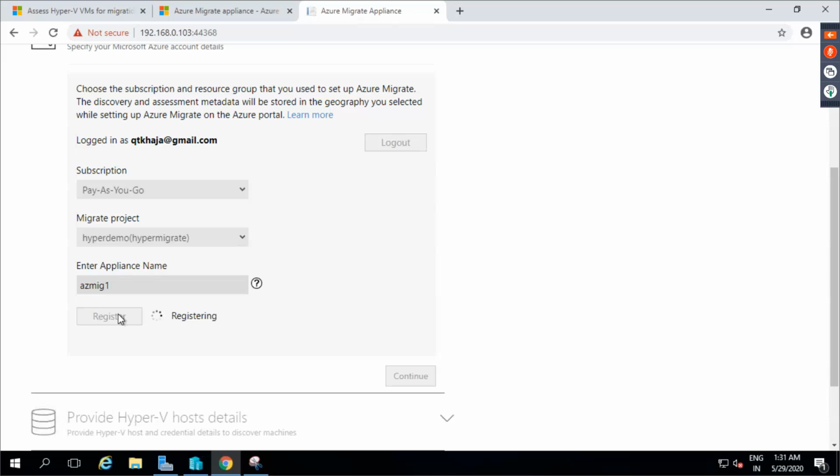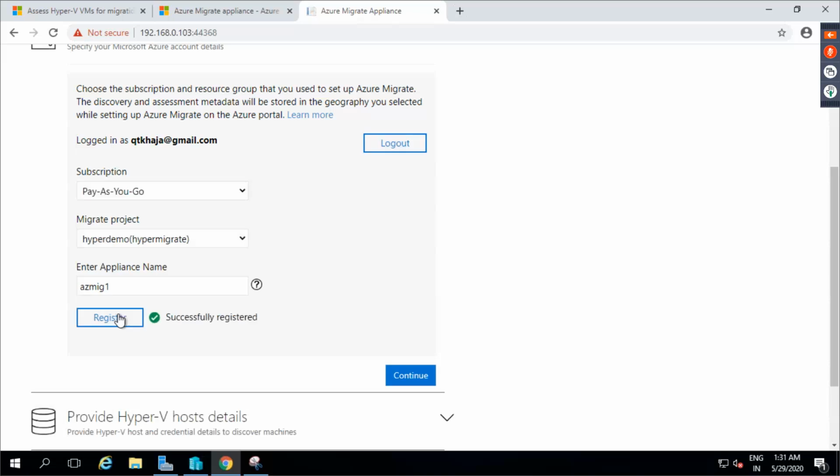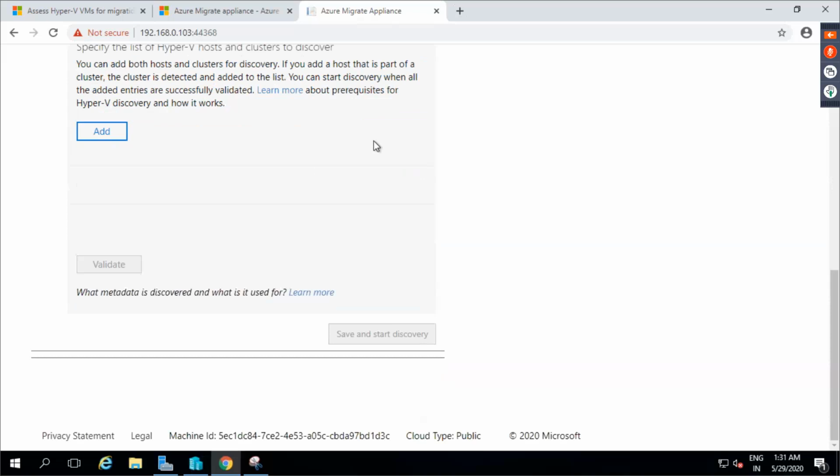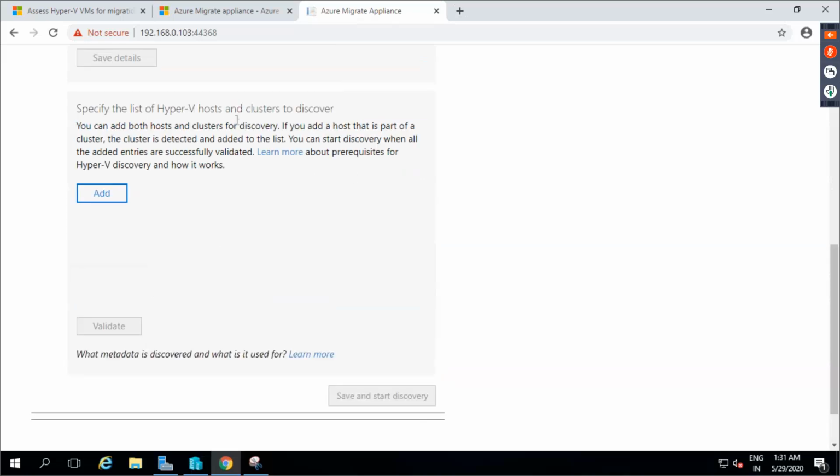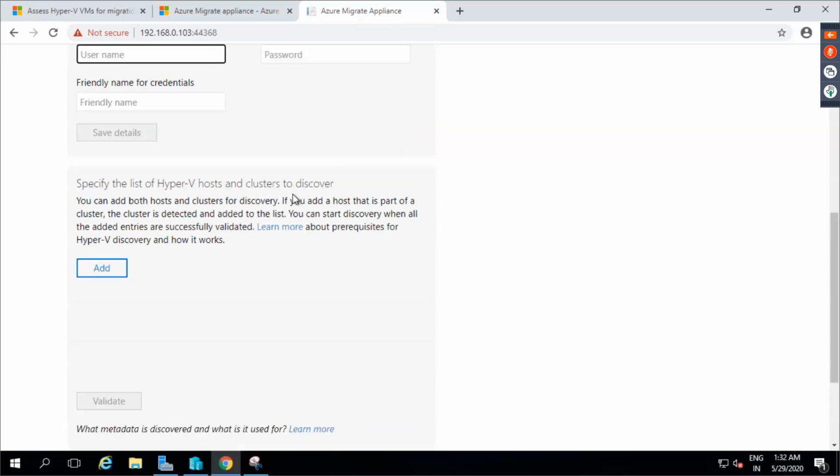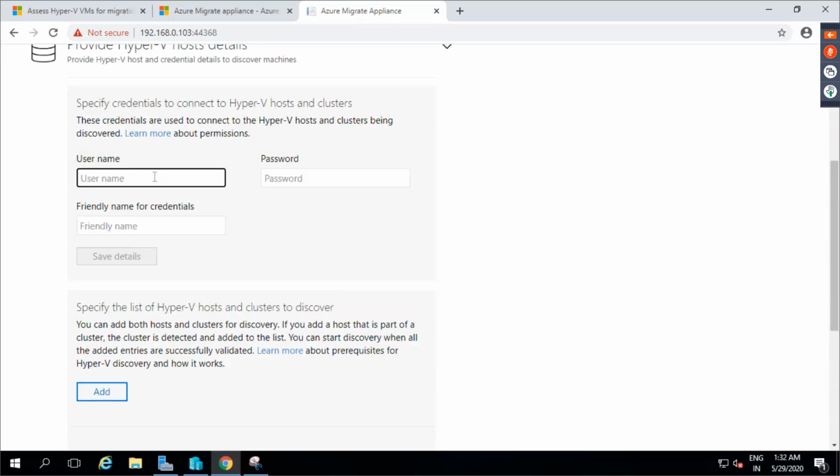Okay. So your register is also successful. Now click on continue. This is the place where you need to add the Hyper-V host. This is something which is quite tricky. So you need to say that I want to add a Hyper-V host. So what is your username? My username is administrator.